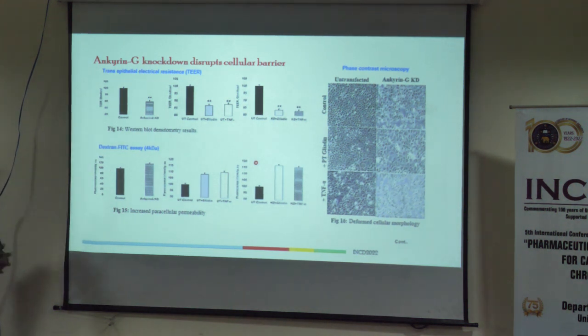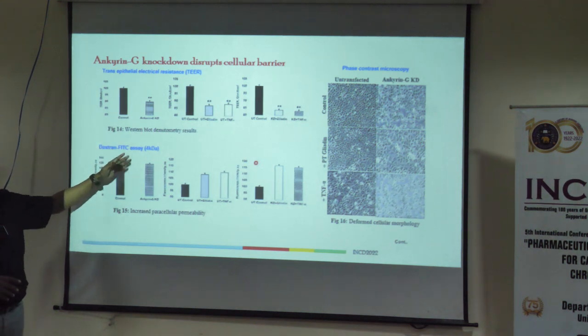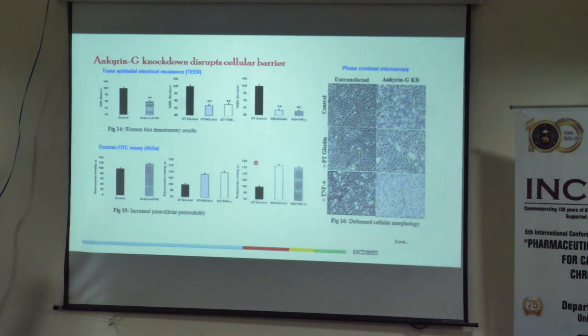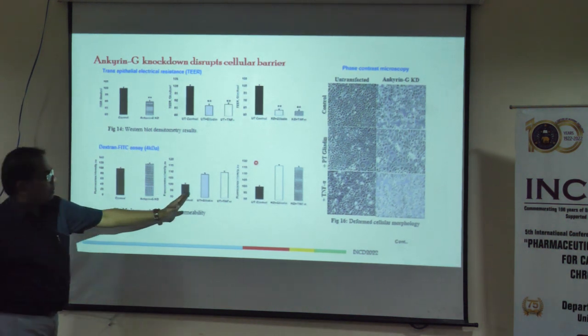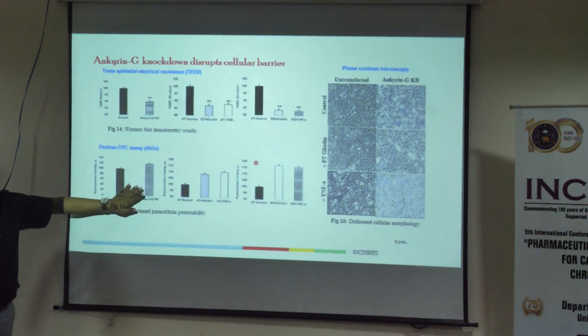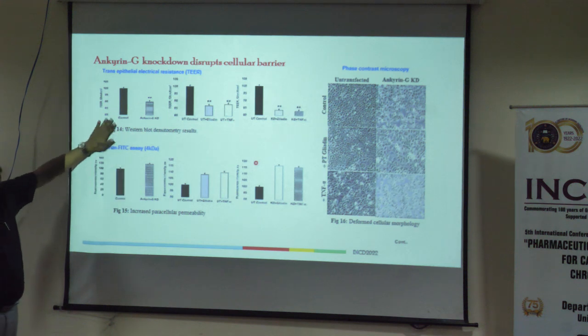Second, we did a study with dextran and FITC assay with 4 kilodalton molecular weight to check the transmembrane permeability. That means if there are two epithelial cells, what is the permeability between the two cells? Then we found out that with treatment the permeability is increasing, though these values are not significant. These values are not significant, the upper values are significant.